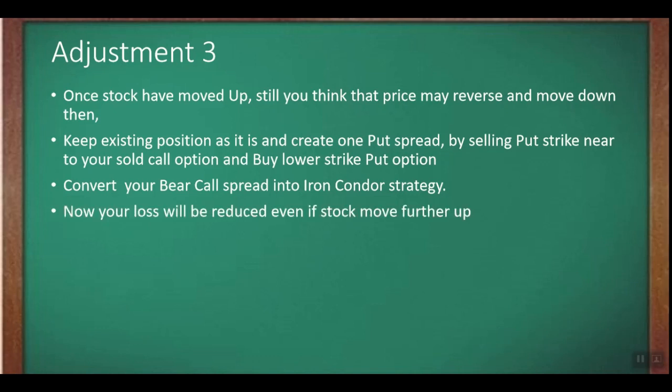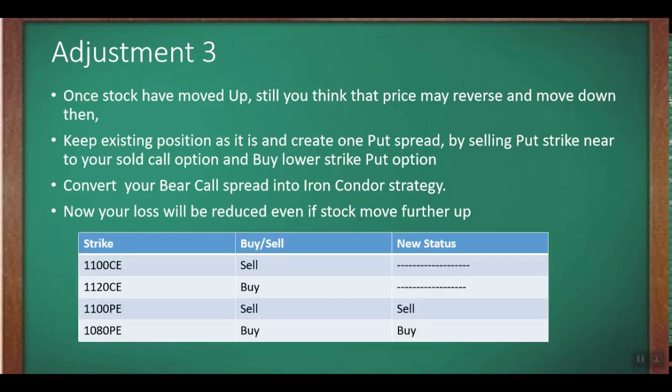So in this way, our loss will be reduced even if the stock moves further up, as we have collected some more points as premium from the put credit spread. So we'll get only a limited loss. Let's assume that in this strategy we have a loss of 10 rupees. By using this, we might reduce our loss by 5 more points. So instead of a 10 rupee loss, we might reduce our loss to 5 rupees per share. So this is an example.